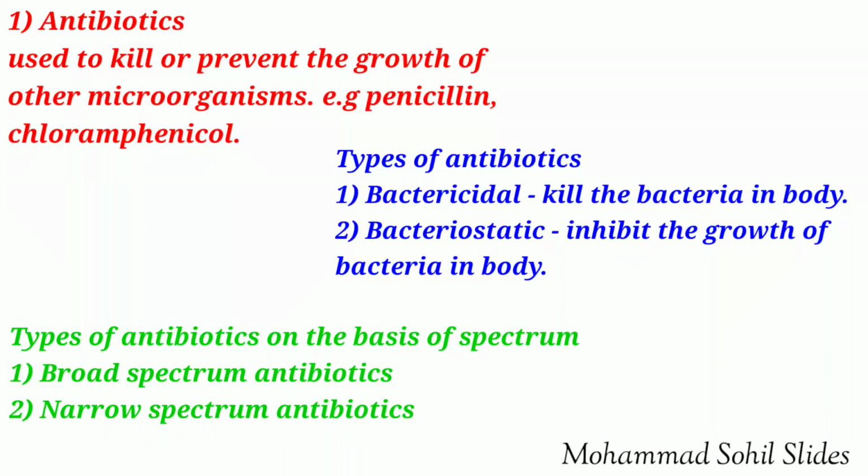First, broad spectrum antibiotics. Those antibiotics which are effective against a wide range of gram-positive and gram-negative bacteria are known as broad spectrum antibiotics. Examples are chloramphenicol, ampicillin, amoxicillin.